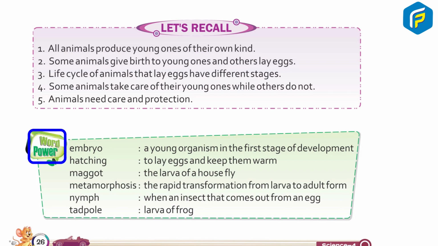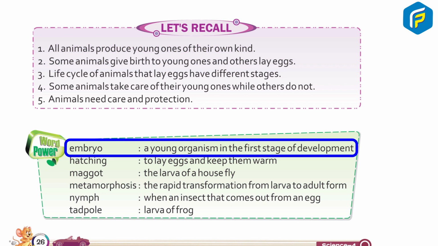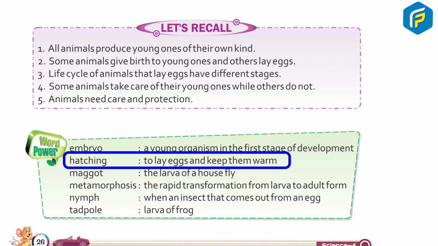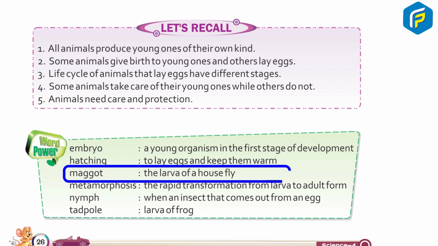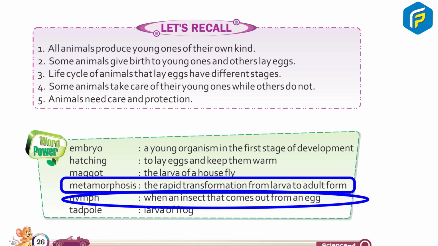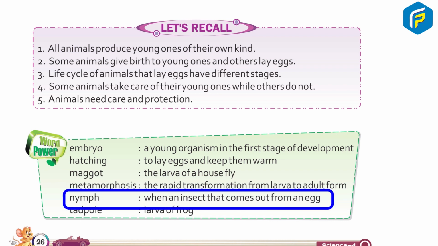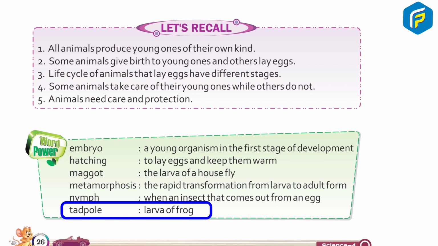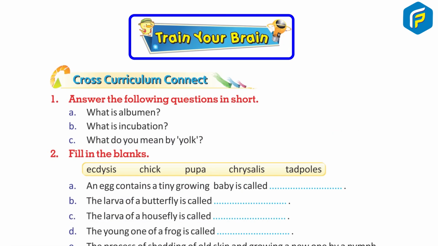Word power. Embryo, a young organism in the first stage of development. Hatching, to lay eggs and keep them warm. Maggot, the larva of a housefly. Metamorphosis, the rapid transformation from larva to adult form. Nymph, an insect that comes out from an egg. Tadpole, larva of frog.